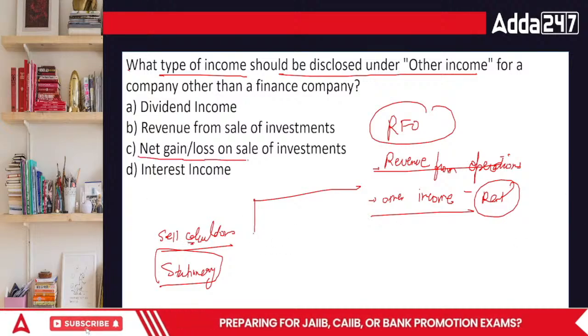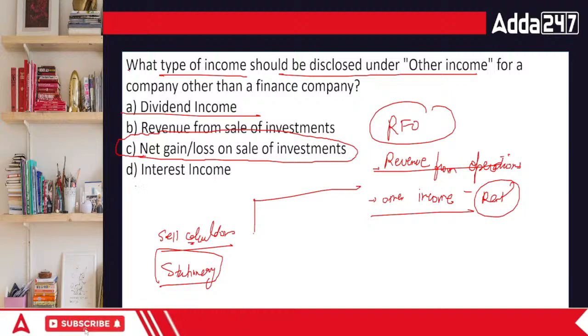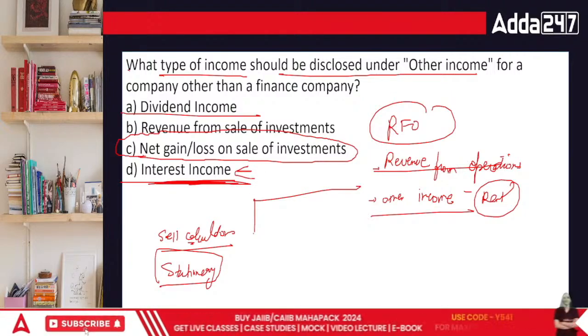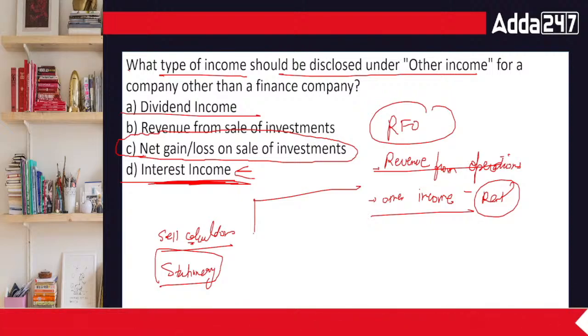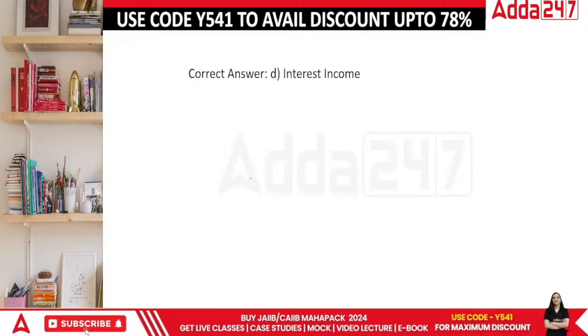This part is shown separately under the profit and loss area. This is also shown separately. This is the interest income that is you are earning because you have given money to someone else. This answer is correct. Done, everyone? Next question.